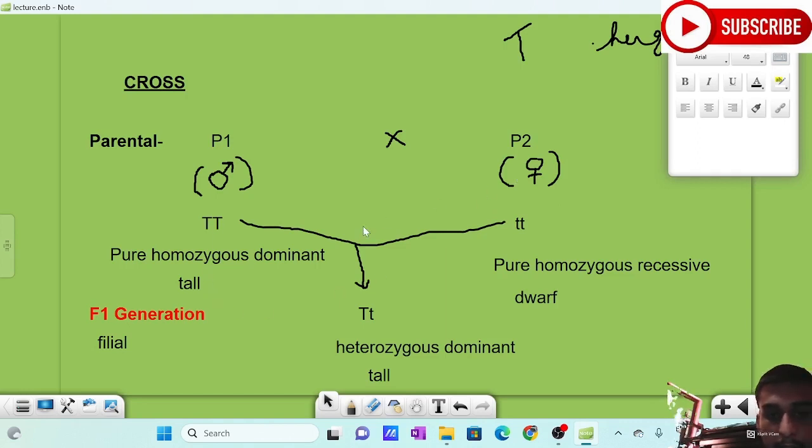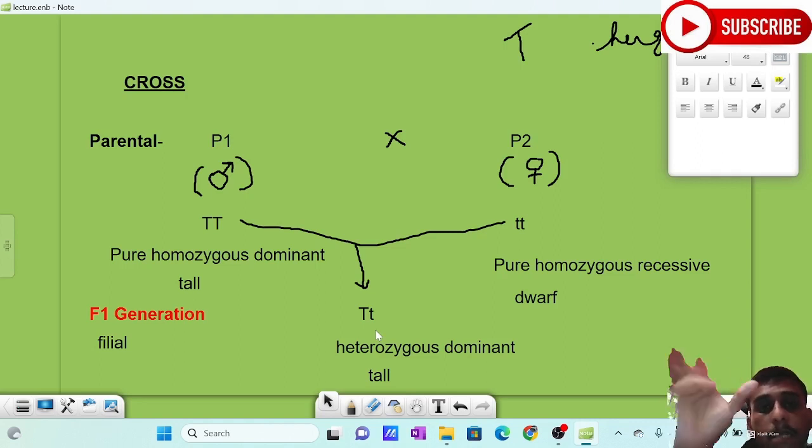So while he conducted his experiment, he got a tall plant. He was amazed. He was shocked, because there were two parents with two different forms. One parent was tall and one parent was dwarf.